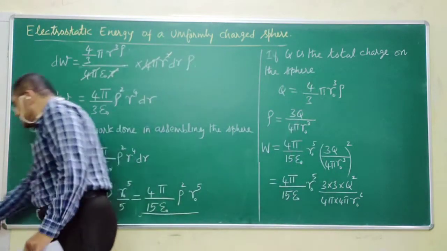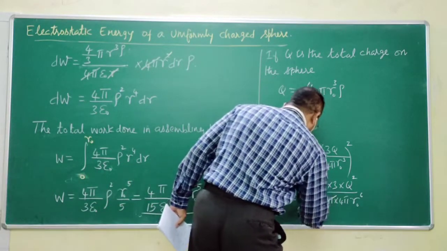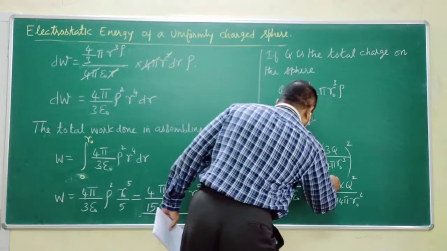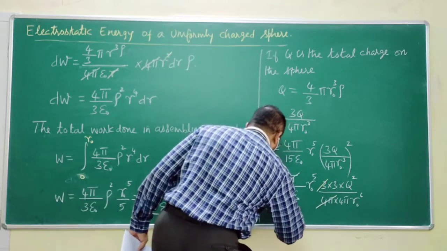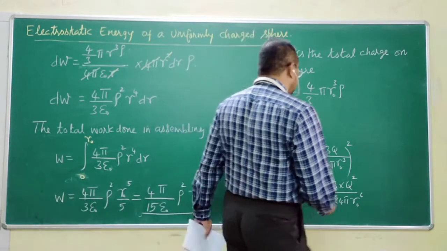So I will strike off a 4 pi, and 3 threes are 9 and 9 by 15 is 3 by 5, nothing else is there.